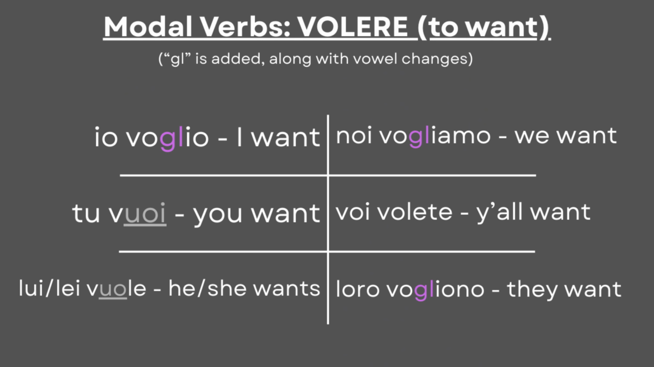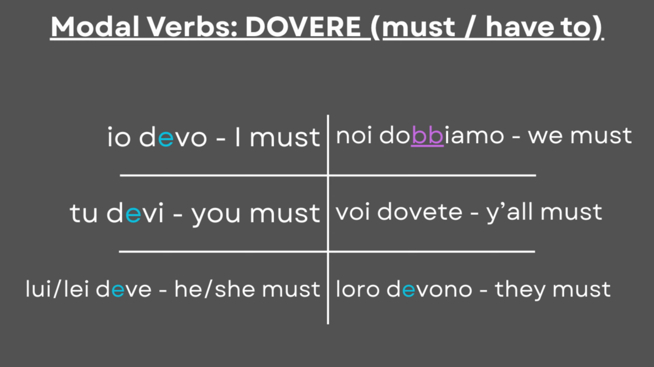Still, in a verb like dovere, must, or have to, most patterns change. Io devo. Tu devi. Lui, lei deve. Noi dobbiamo. Voi dovete. Loro devono.